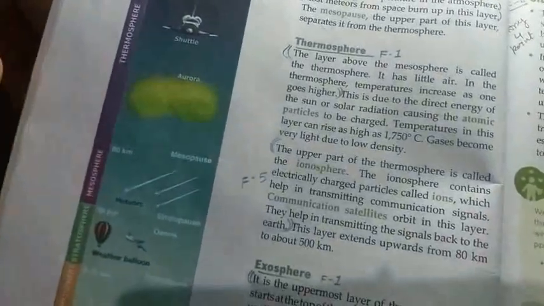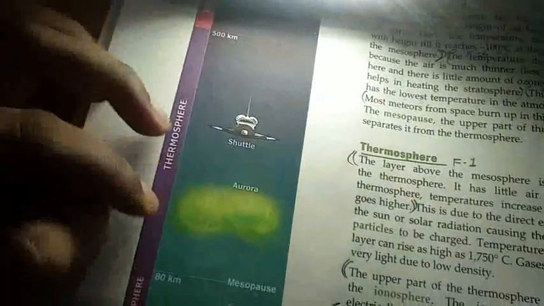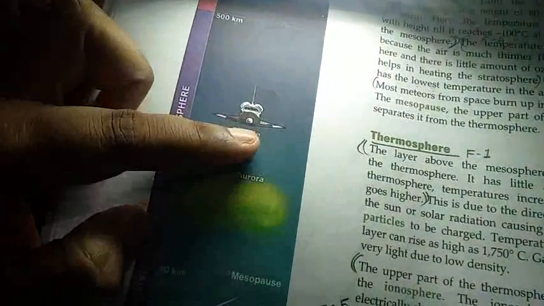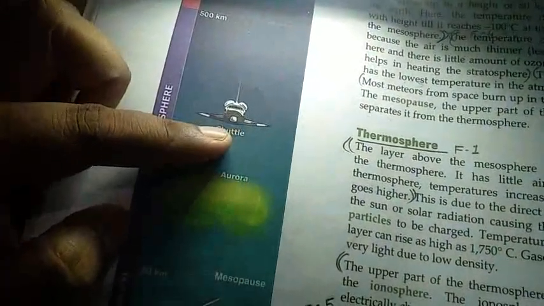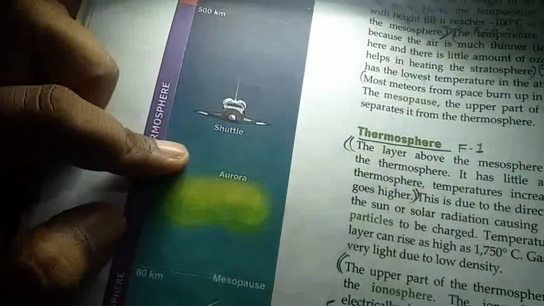Now we will study the second last layer, that is the thermosphere. Here is the thermosphere in the image, I will show you clearly. This is the thermosphere, this is the aurora. You have heard about the International Space Station.